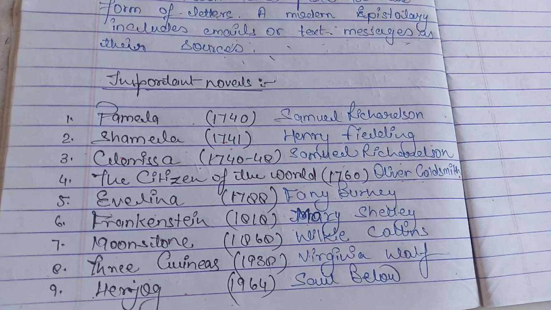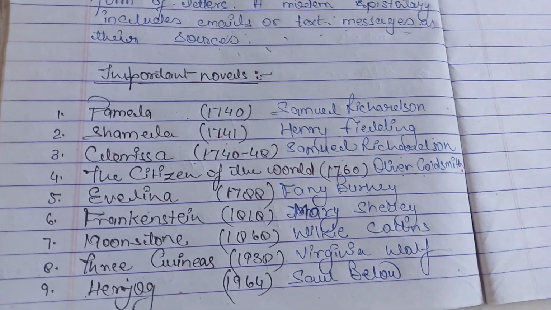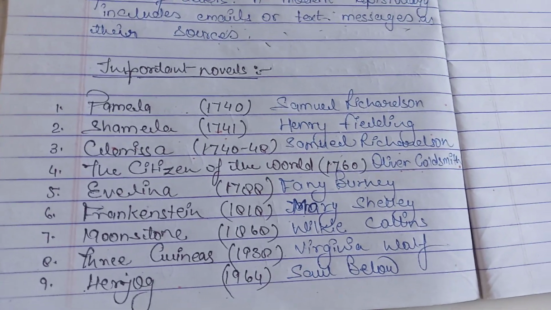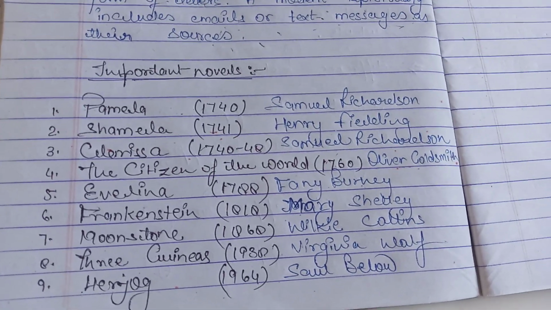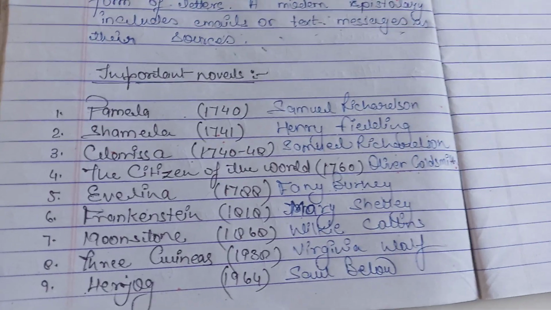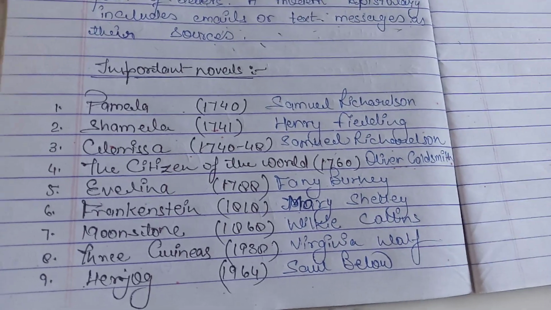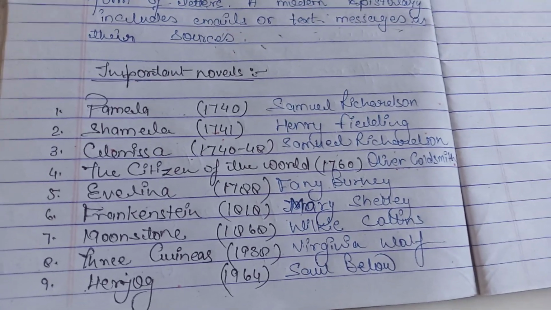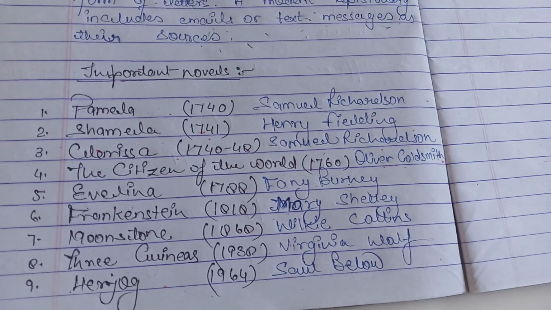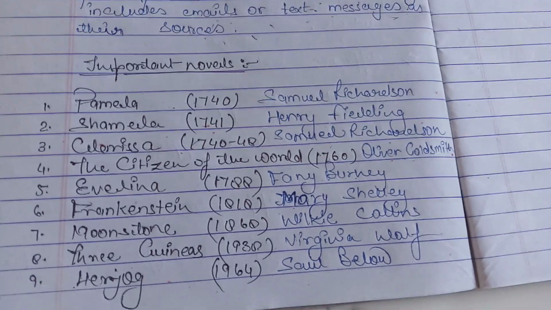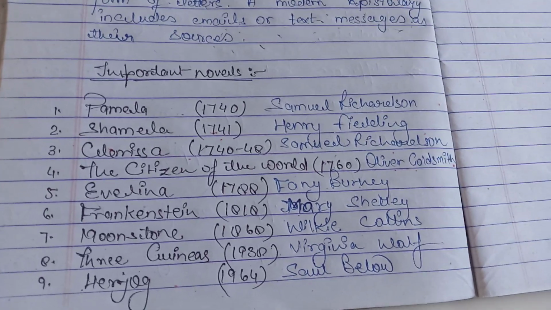So Pamela continuously writes letters to her parents and gives the information about the harassment by Mr. B. There was also a lady, Lady B. She was the owner, but when she died, Pamela's suffering started. So all the conversation Pamela does is through letters, and that's why the novel Pamela was published in the form of letters.